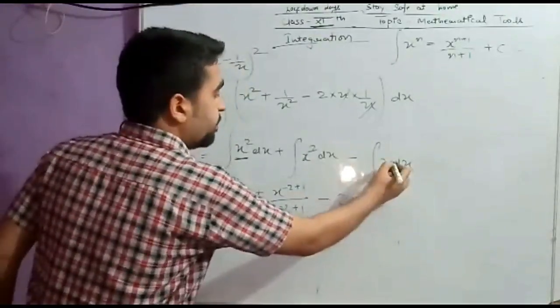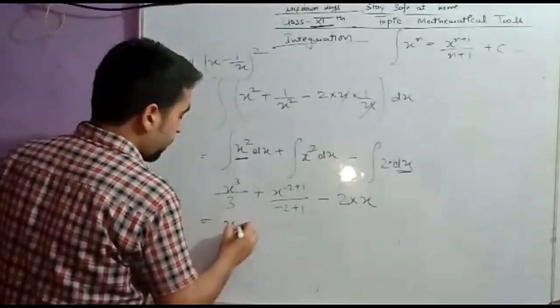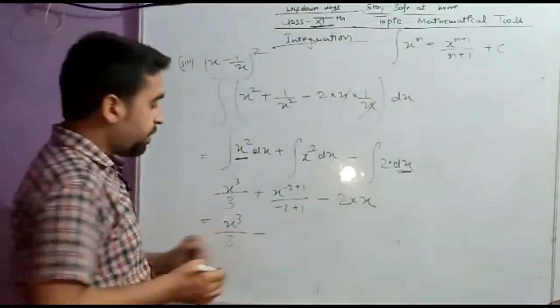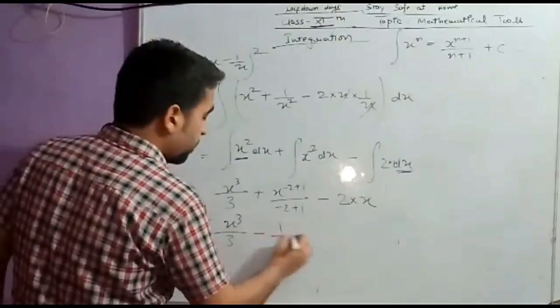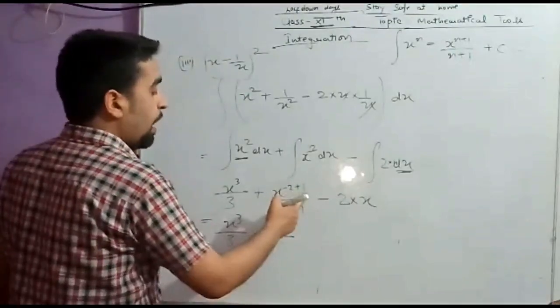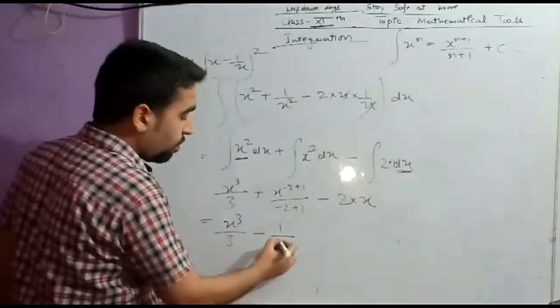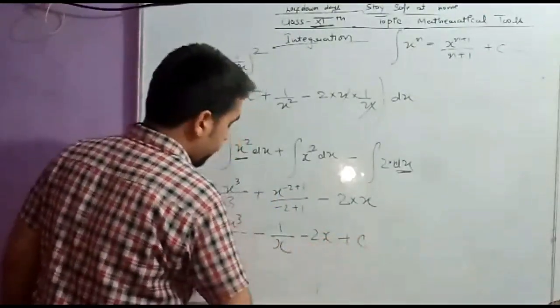Or you can say here is 1, so the integration of 1 is x. Now this will be x cube upon 3 minus, because there is a minus in the denominator, so minus 1, minus 2 minus 1, so minus 1 upon x, since x power minus 1 was in the numerator and in the denominator this will be x only, minus 2x plus c is going to be the answer.